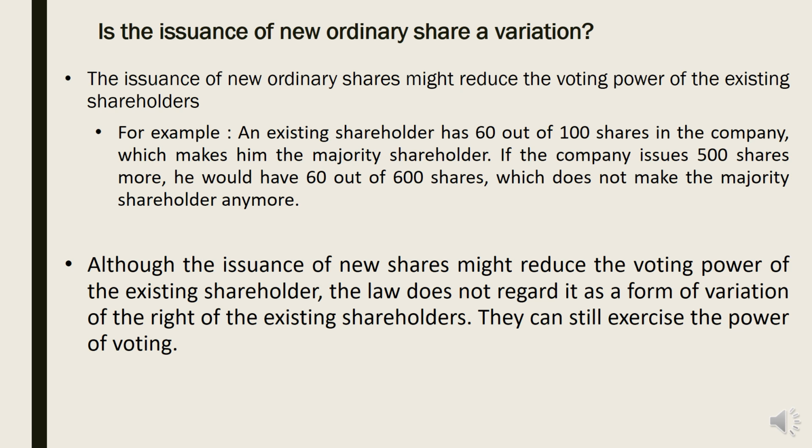So, does it count as variation? Although the issuance of new shares might reduce the voting power of the existing shareholders, the law does not regard it as a form of variation of the rights of the existing shareholders. Why? We did not take their rights. The right is still intact. They can still exercise the power of voting.